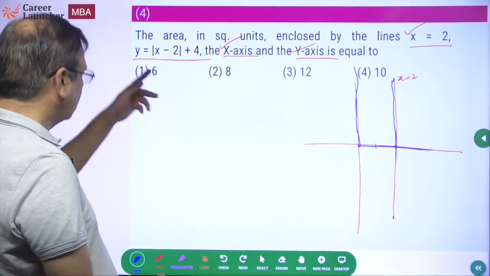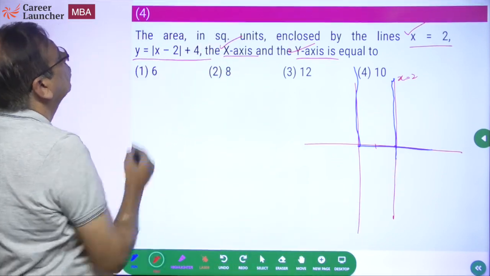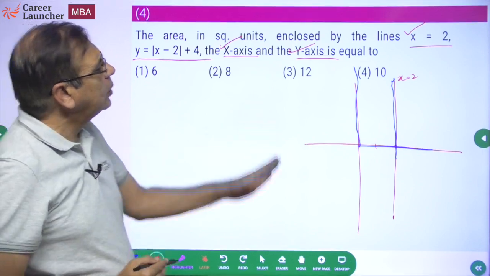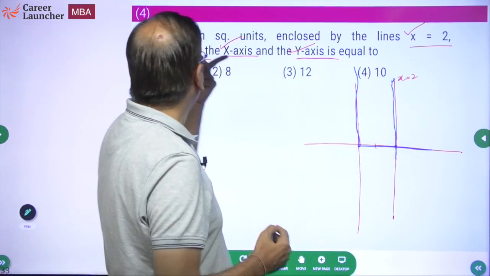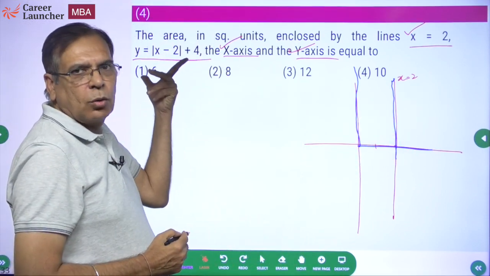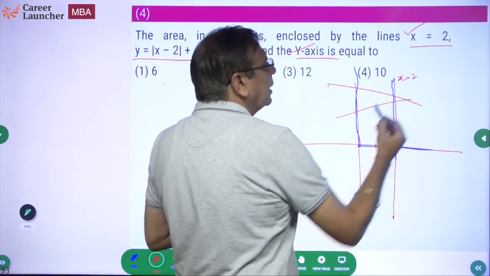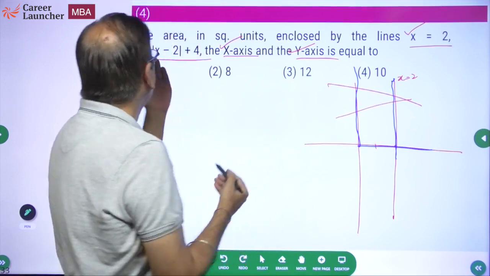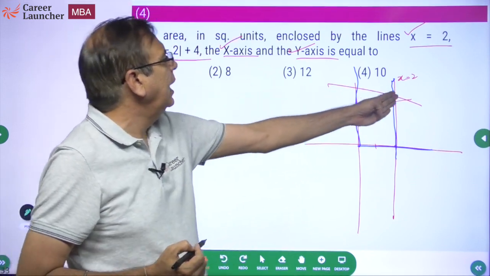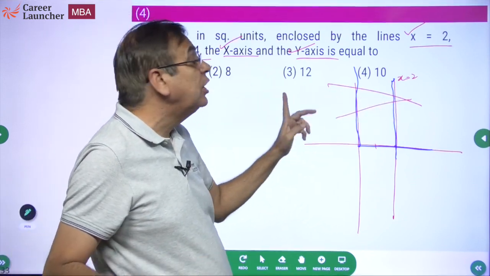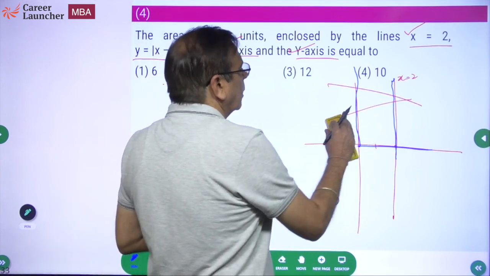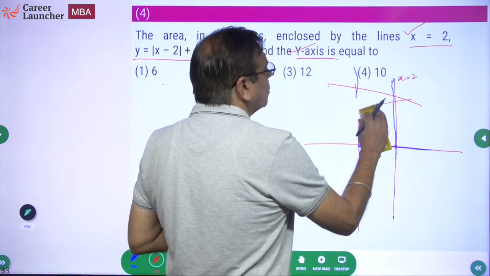And what is the fourth? Fourth is y equal to |x − 2| + 4. Now please look at this. We have got three straight lines. This is also a straight line. So what is the area? For area I want to see, is it like this or like this. So effectively I need to find where this line is going to cut x equal to 2 and x equal to 0. Okay, let me just remove this.